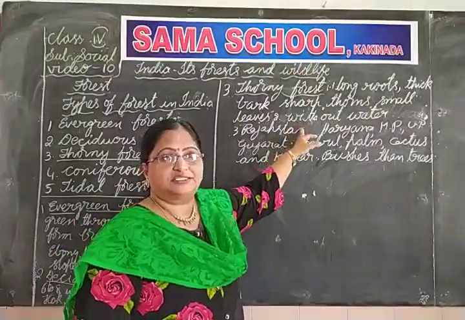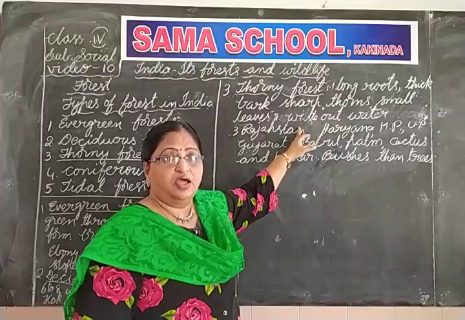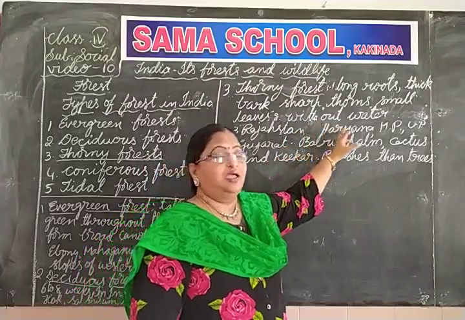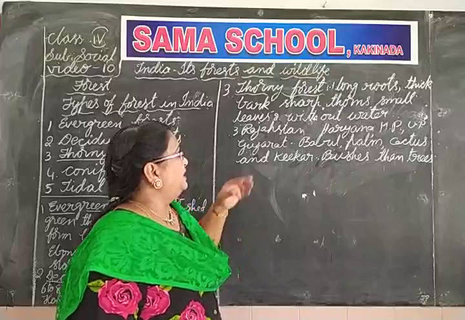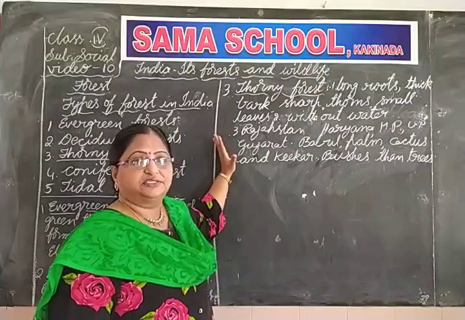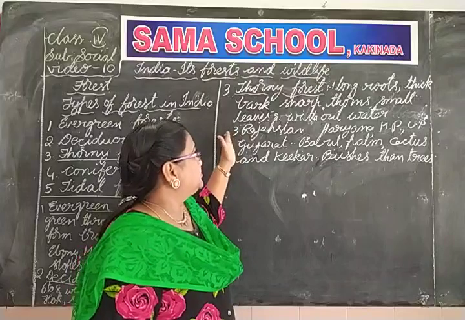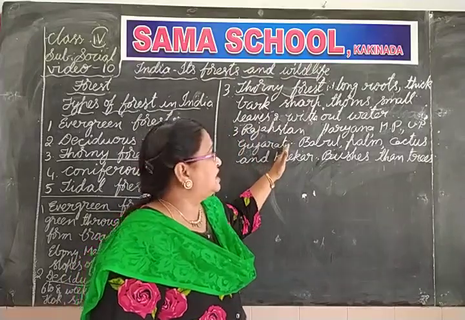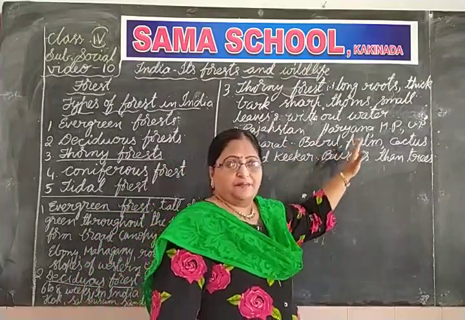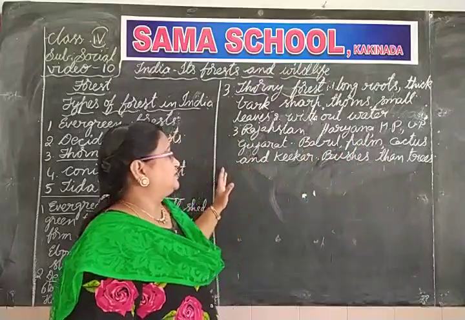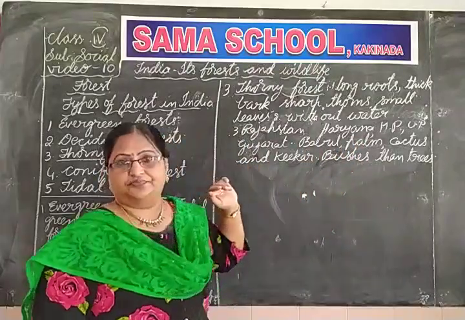And these trees can live without water for a long time. These trees you can find in Rajasthan, Haryana, Madhya Pradesh, Uttar Pradesh and Gujarat.